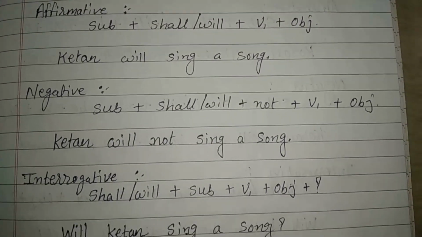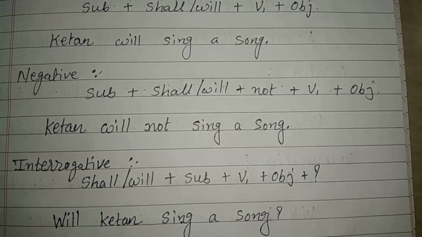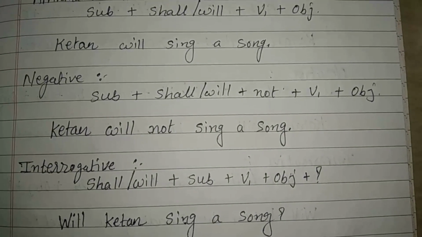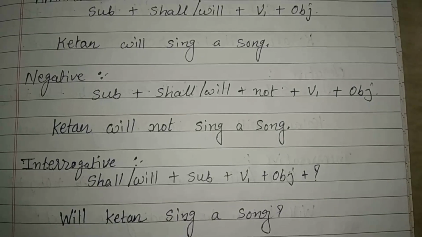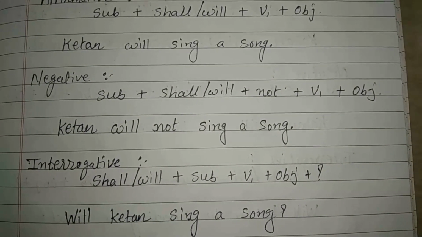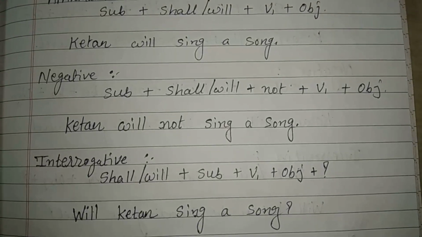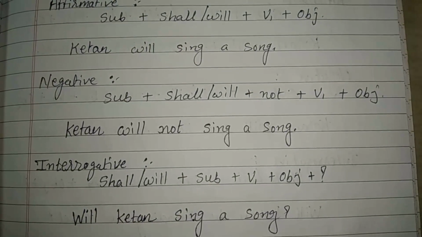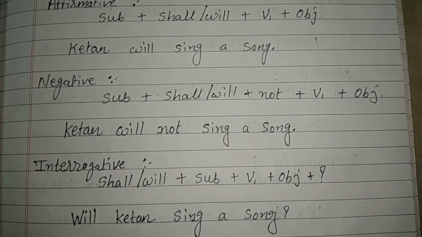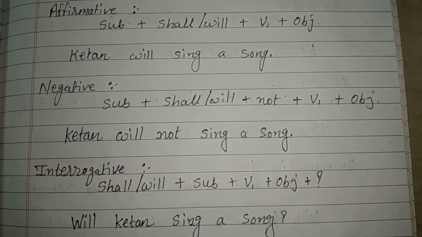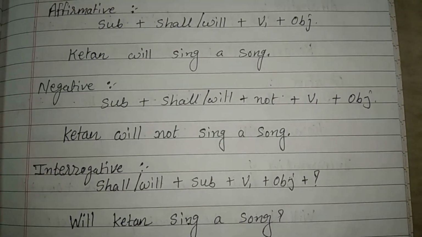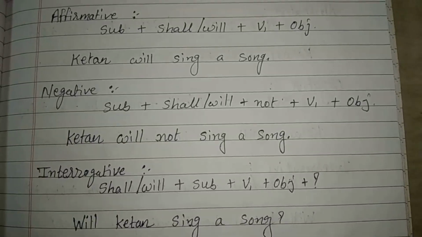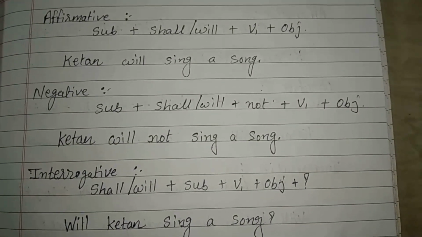Now let's see the negative sentence. To make negative, you have to use the format subject plus shall or will plus not plus V1 plus object. The example is, Ketan will not sing a song. Now you have to remember what I have already said about where to use will. Here I have used will with the third person Ketan, but here I can't use the word shall. I have already explained that shall you can use with the first person only. Ketan is the third person.